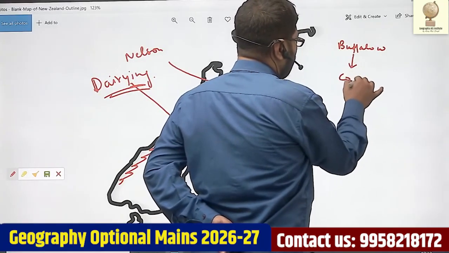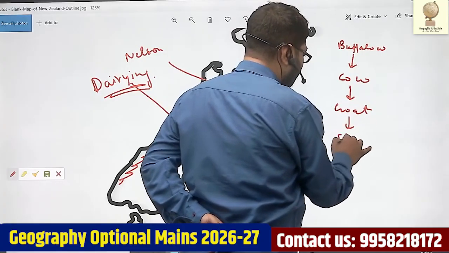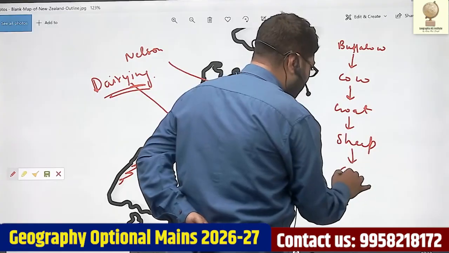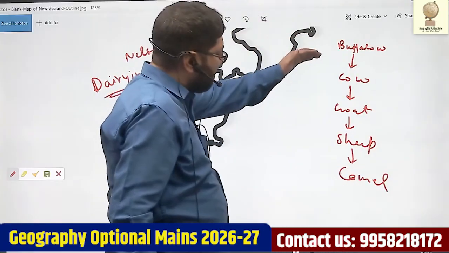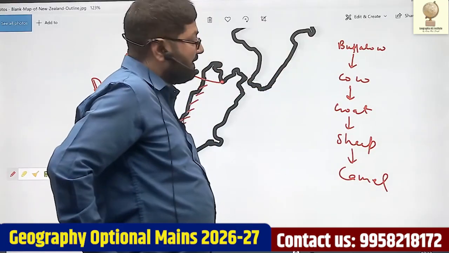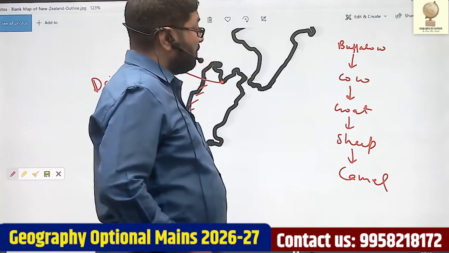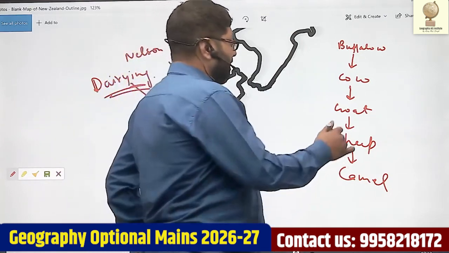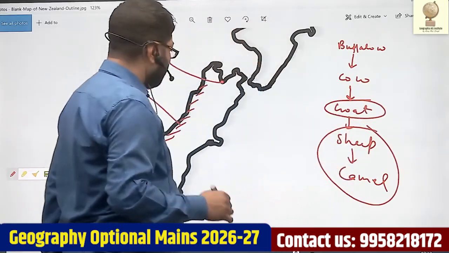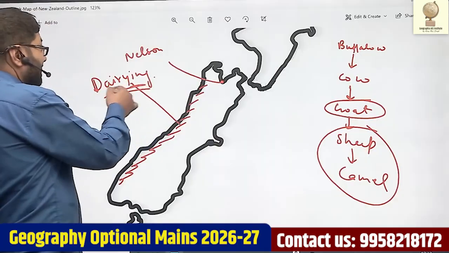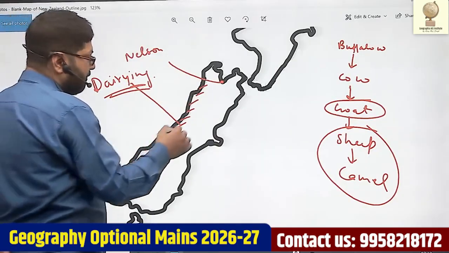Then less than that, cow. Still less than that, goat. Still less than that, sheep. Still less than that, camel. This is the sequence of decreasing amount of water required. So buffaloes and cows are found in those areas which are wet. Goat and sheep are found in intermediate climate, neither very wet nor very dry. Sheep and camels are found in arid areas. Nelson is a prominent dairy farming center and this west coastal plain is important for dairy farming.